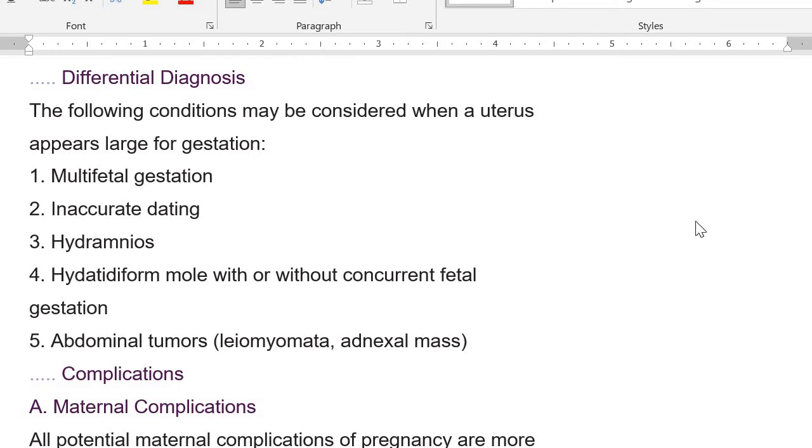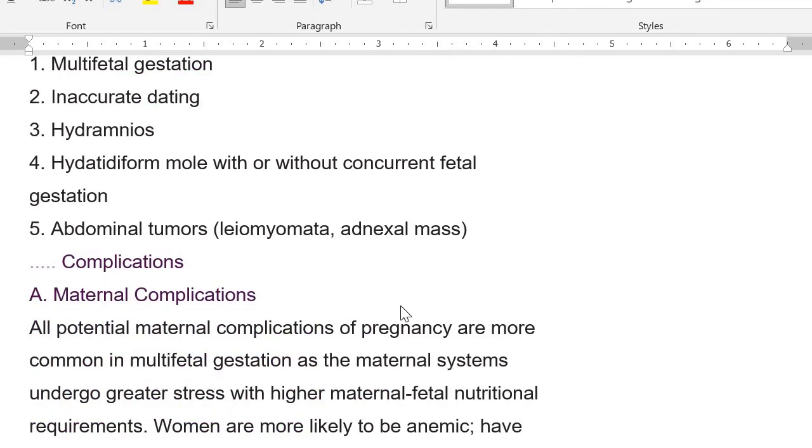So if you have a mother, the patient, and on per abdomen the fundal level is higher than expected, what should be the differential diagnosis? You need to see what can be the differential diagnosis. There can be multifetal gestation, inaccurate dating, hydramnios, like polyhydramnios is there. Then hydatidiform mole with or without concurrent fetal gestation, like the partial mole or the complete mole. Then abdominal tumors like leiomyomas, then adnexal masses. These are the things. So what are the complications of twin pregnancy?